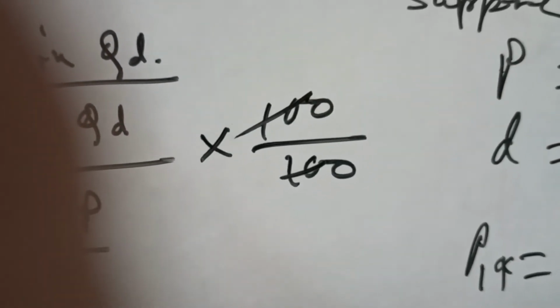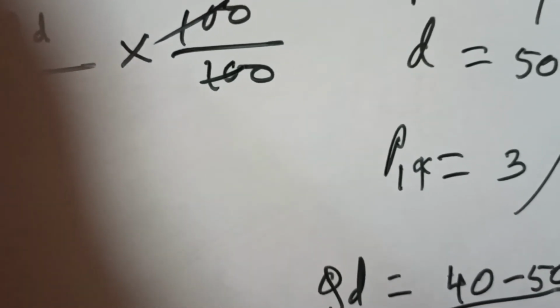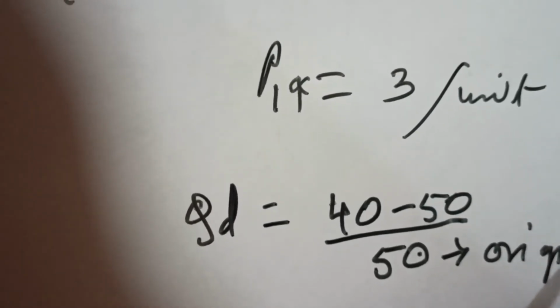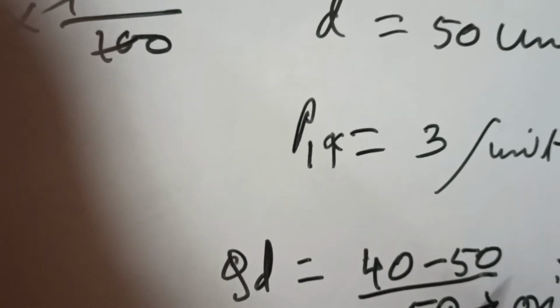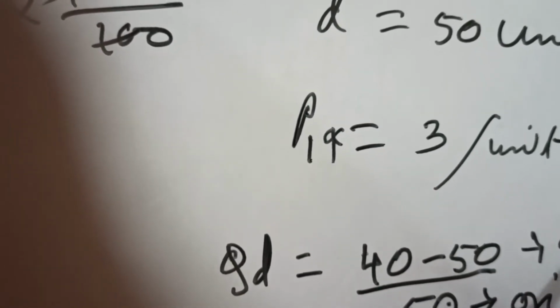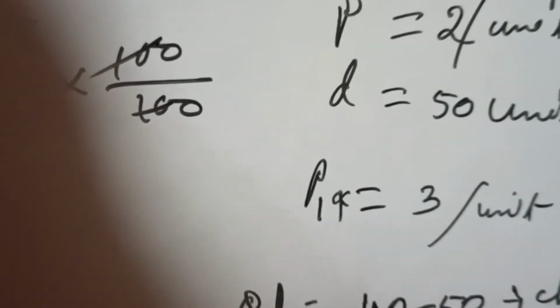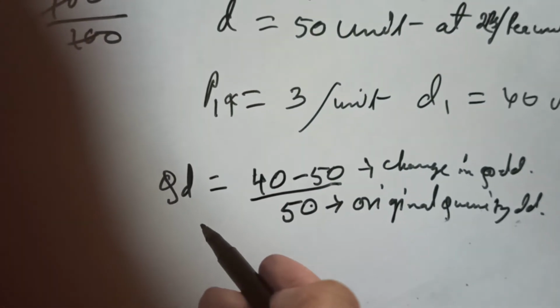It is 40 minus 50, by 50. The original quantity demanded was 50, and this is the change in quantity demanded. Okay? See, is it clear?